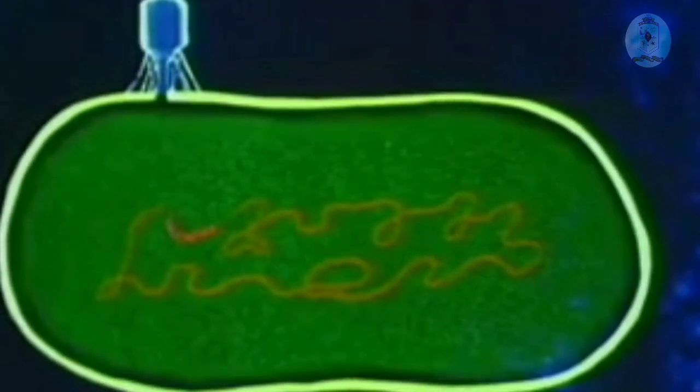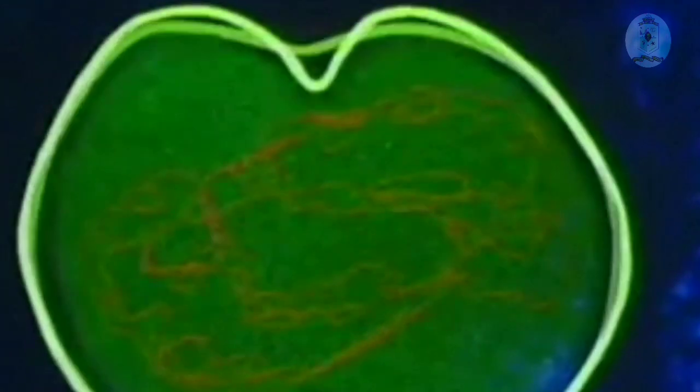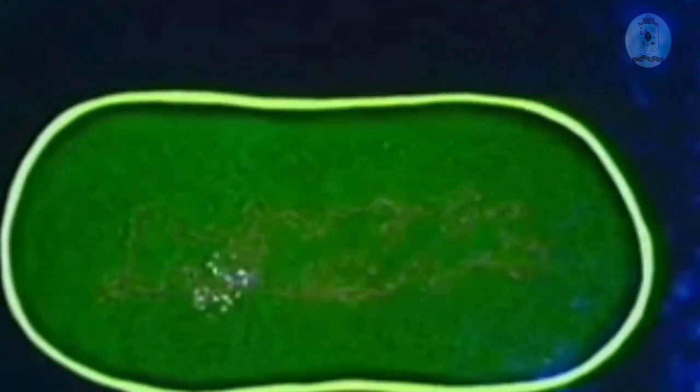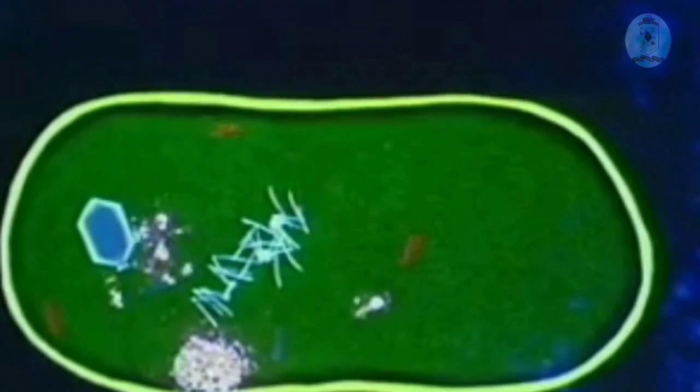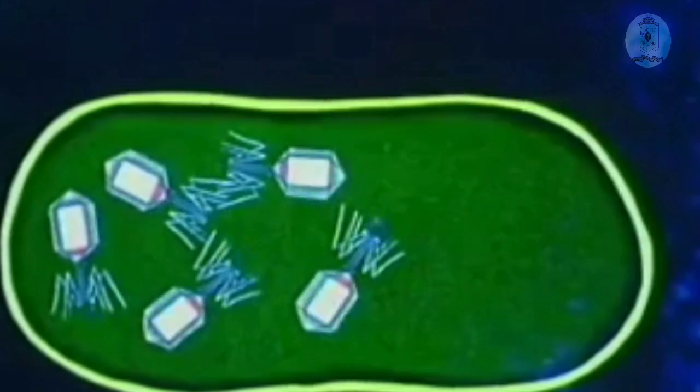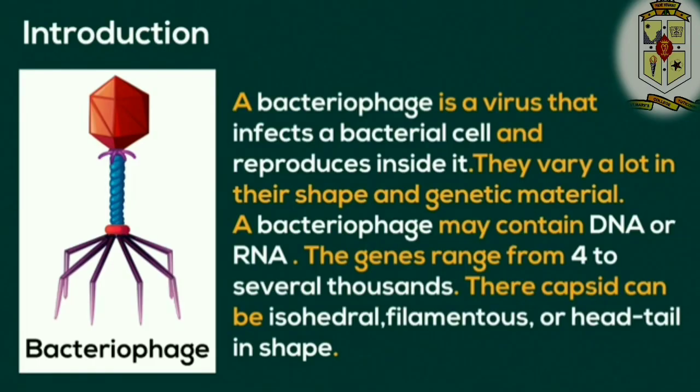Phages are being explored for various applications. Phage therapy uses phages to treat bacterial infections, especially those resistant to antibiotics. Biotechnology utilizes phages for virus research and industrial purposes. Diagnostic tools include phage-based assays for detecting and identifying bacteria.